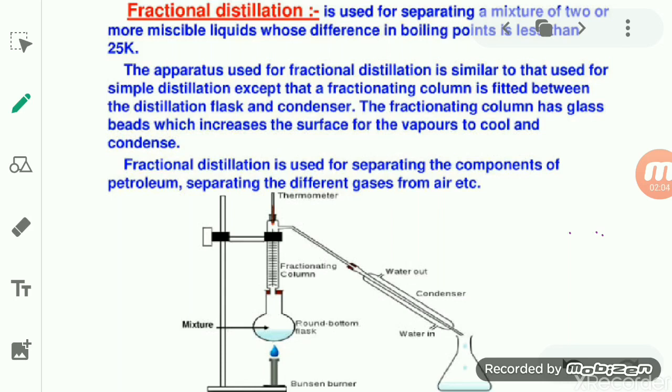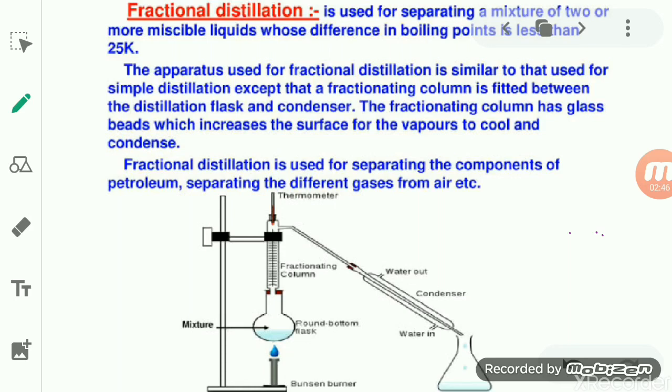Okay, so the distillation process is used when the difference between the boiling points of the two liquids is more than 25 degrees Celsius. But if the difference is less than 25 degrees Celsius, then we use fractional distillation instead of simple distillation. Here also, the separation of the two liquids by fractional distillation depends upon their boiling points. The apparatus used for fractional distillation is very similar to that of simple distillation.